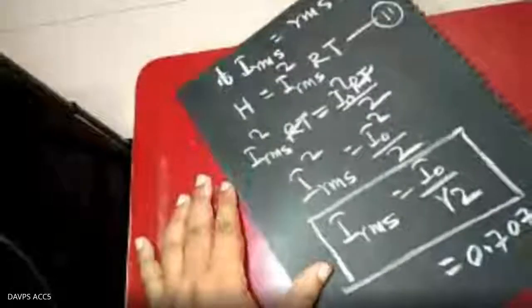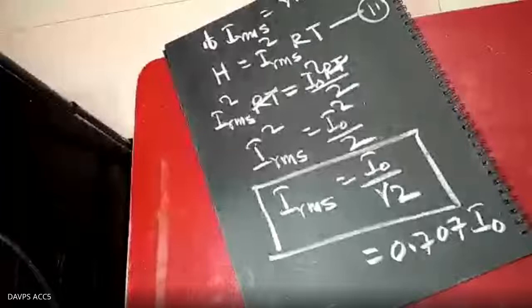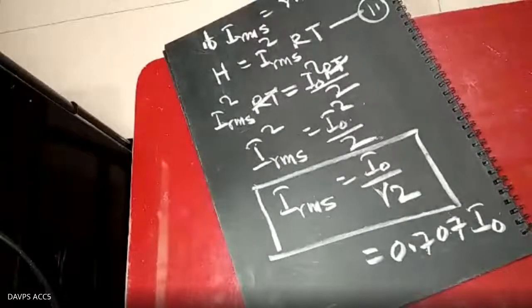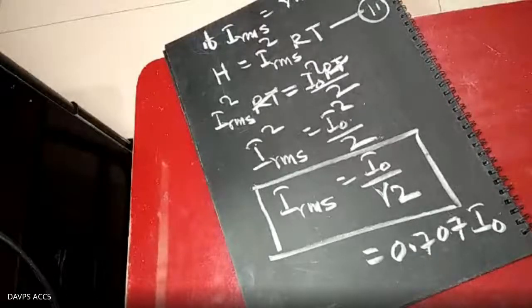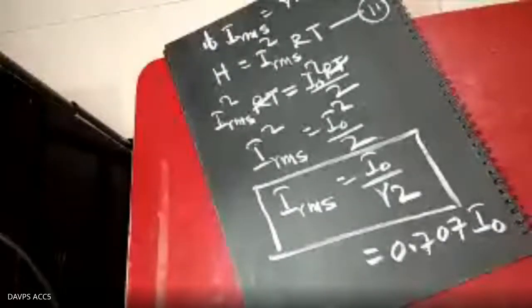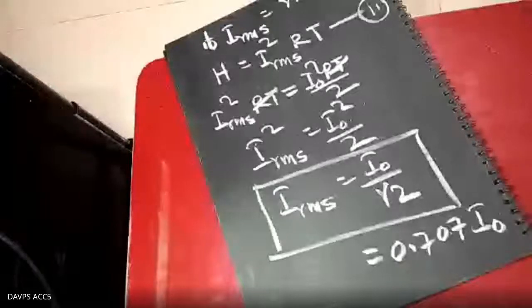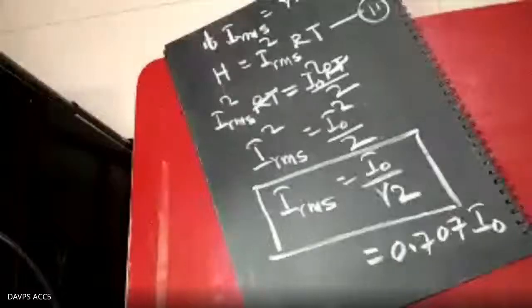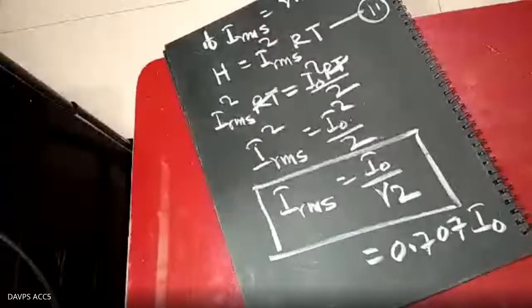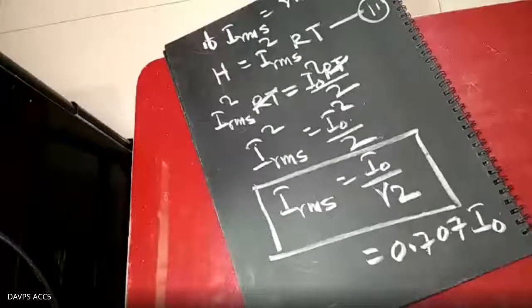From this expression, you just tell me which one is bigger, IRMS or I naught. From the section A side, tell me, Anirban, present? Anirban Rai. Anirban, you have already joined.